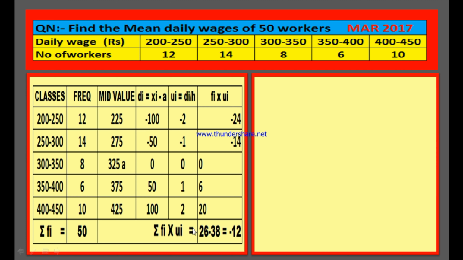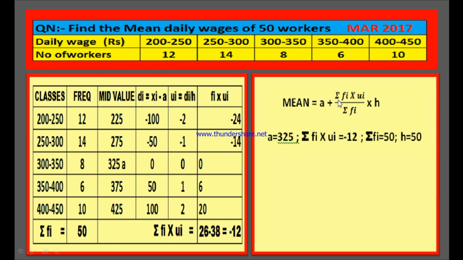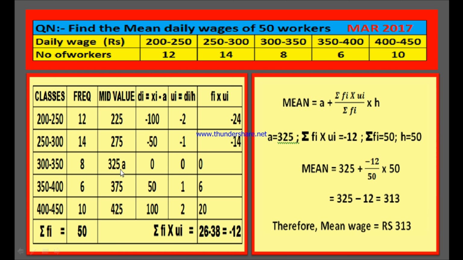Now we have to find out the arithmetic mean by writing the formula. Arithmetic mean of grouped data using the step deviation method is a plus sigma fi ui by sigma fi into h. I shall repeat. Mean is equal to a plus sigma fi ui by sigma fi into h. Here a, the assumed mean, is 325, sigma fi ui is minus 12, sigma fi is 50 and h, the height of the class, the difference between any two lower boundaries, is 50.